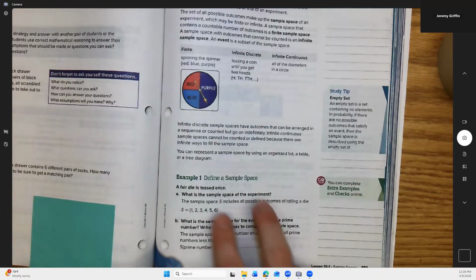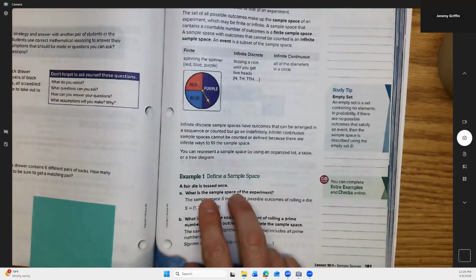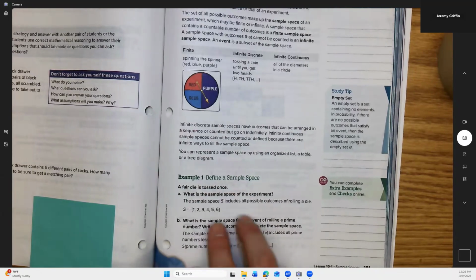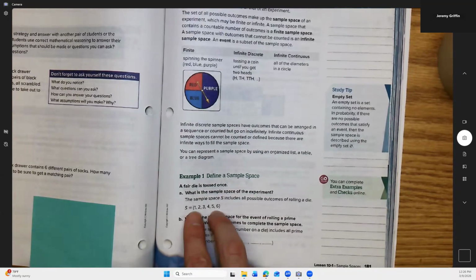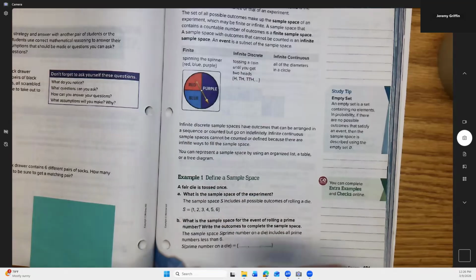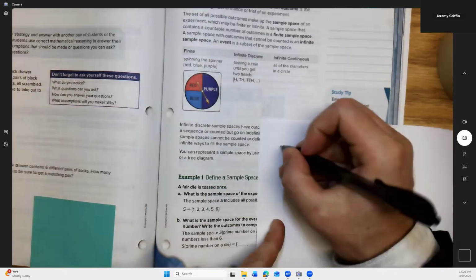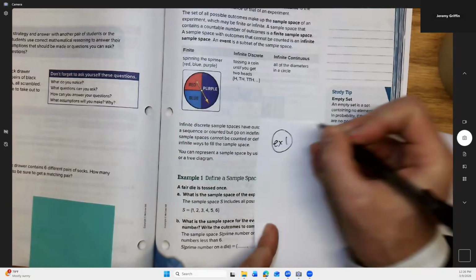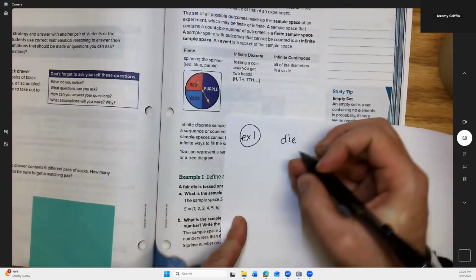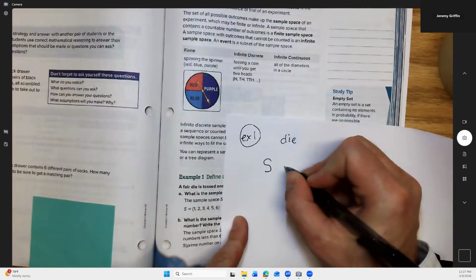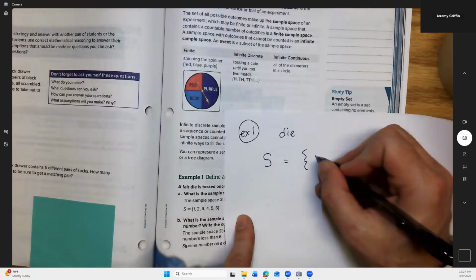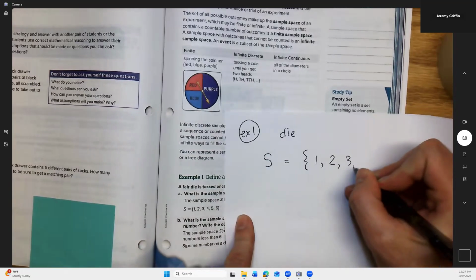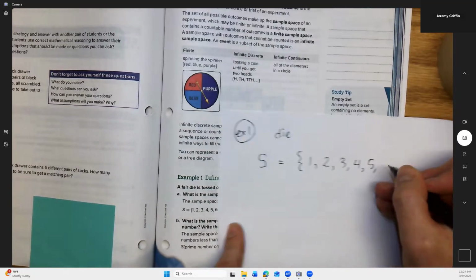Example 1, define a sample space. A fair die is tossed once. What is the sample space of the experiment? You could get any number 1 through 6. So for example 1, toss a die. The sample space, we call it S, equals. This is discrete, so use curly brackets and list out all the possibilities. You might roll a 1, you might roll a 2, and so on, all the way up to a 6. There's your sample space.